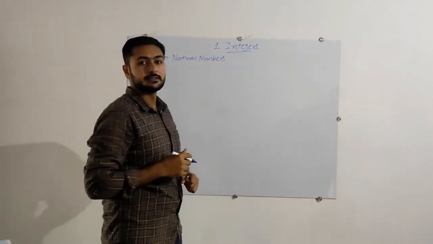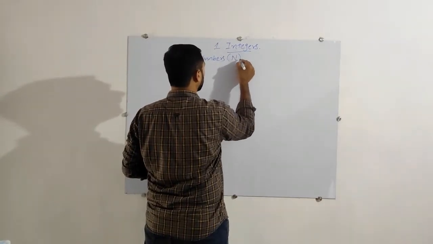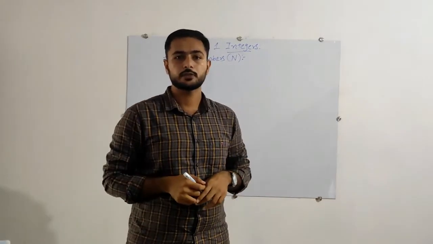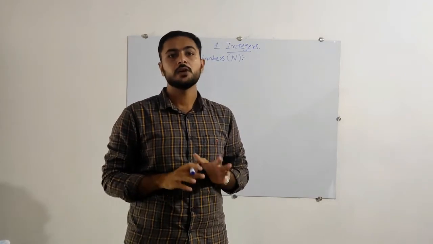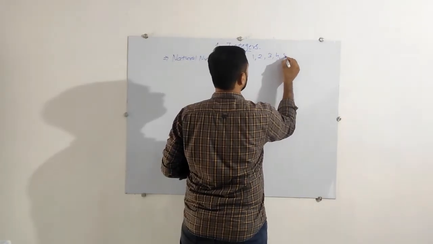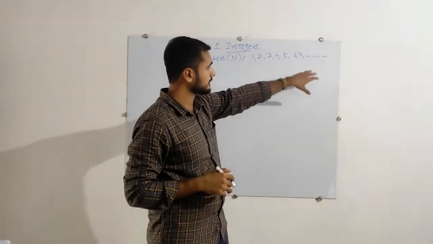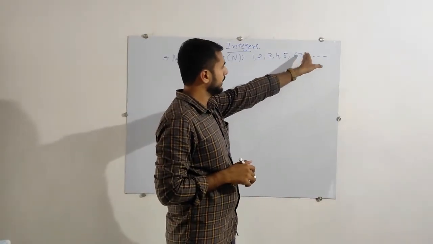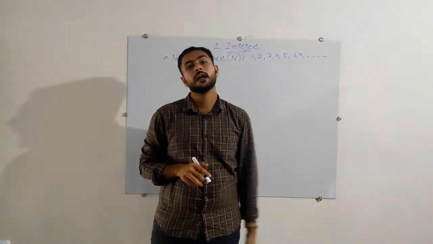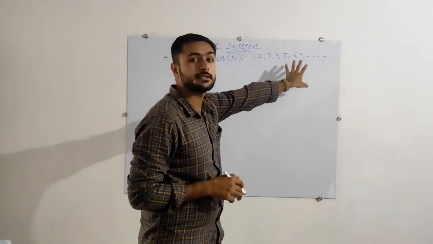Natural numbers are denoted by the sign capital N. In natural numbers, which numbers should we include? All the positive numbers like 1, 2, 3, 4, 5, 6, 7, etc. Here the dashed line shows that this number line does not stop here, it goes till infinity. So 7, 8, 9, 10, 11, 12 and till 1 lakh, 2 lakh, 3 lakh, 1 crore, 2 crore, 3 crore, till infinity numbers exist.